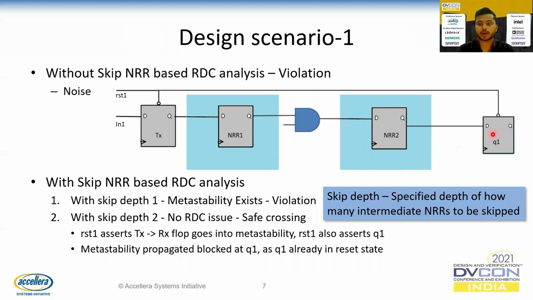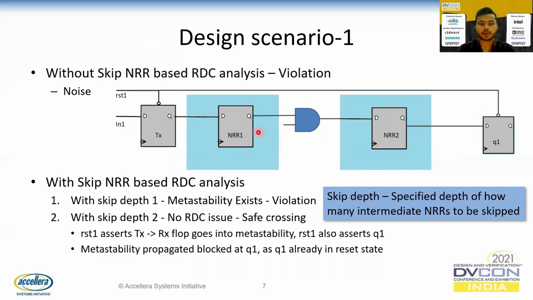Here at Q1, it is having a reset 1, same as the transmitting flop TX. If we consider that reset 1 is long enough until the metastability is propagated to Q1, as Q1 is already at reset state, the metastability will be blocked at Q1, making this crossing TX to NRR1 a safe crossing. This will be identified using the methodology skip NRR based RDC analysis.